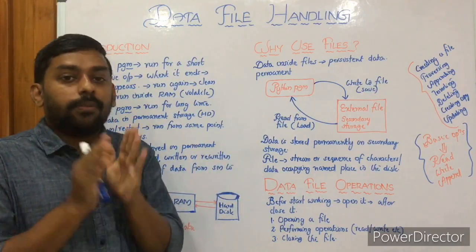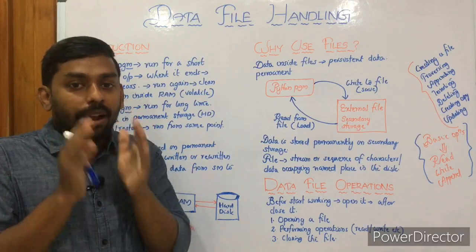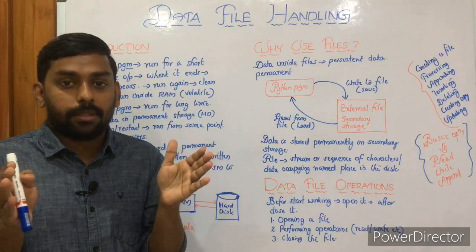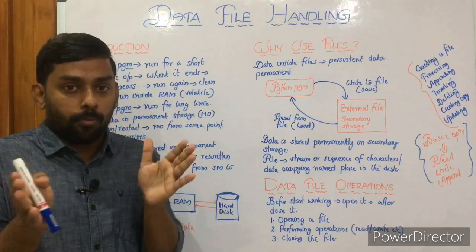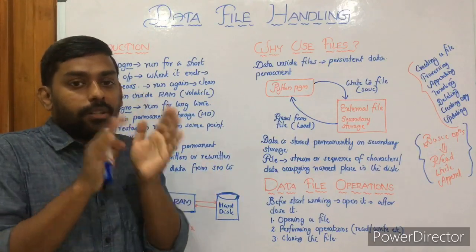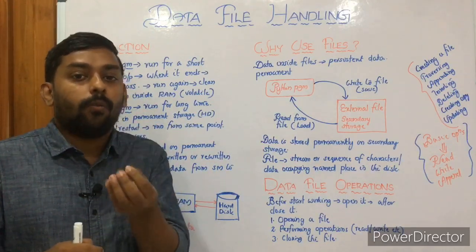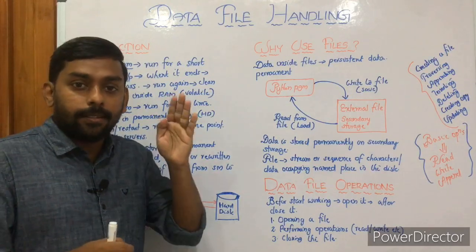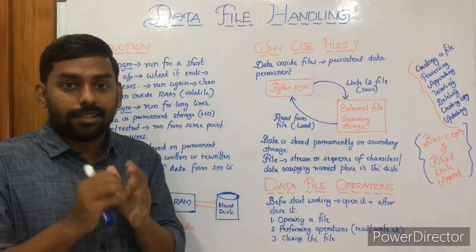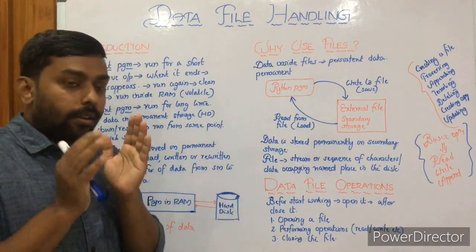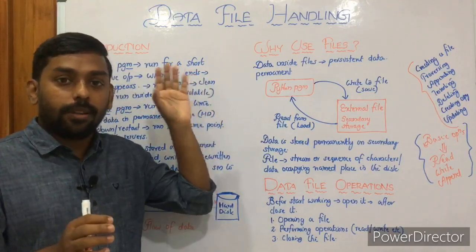The specialty of this chapter is that we are diverting from the conventional way of doing programs, especially storing data, either input or output, whatever it is, from the conventional storing method to a new method, right? Conventionally, what we have been following is temporary in nature, and we're going for permanent in nature. That's the difference, okay? And we'll be heading to all the important topics connected with data file handling.